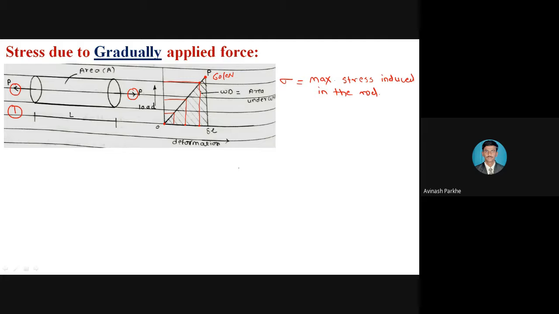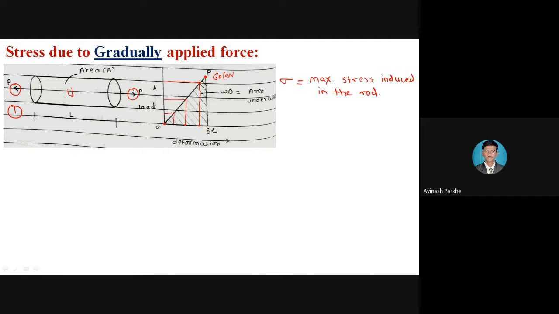Now what happens if this P amount of force is applied? The deformation of this particular rod takes place, which means this load has done some amount of work in this body, and due to that work done or that extension, some amount of energy is also stored in this rod. How much energy? That is U, capital U amount of energy stored in that particular body.